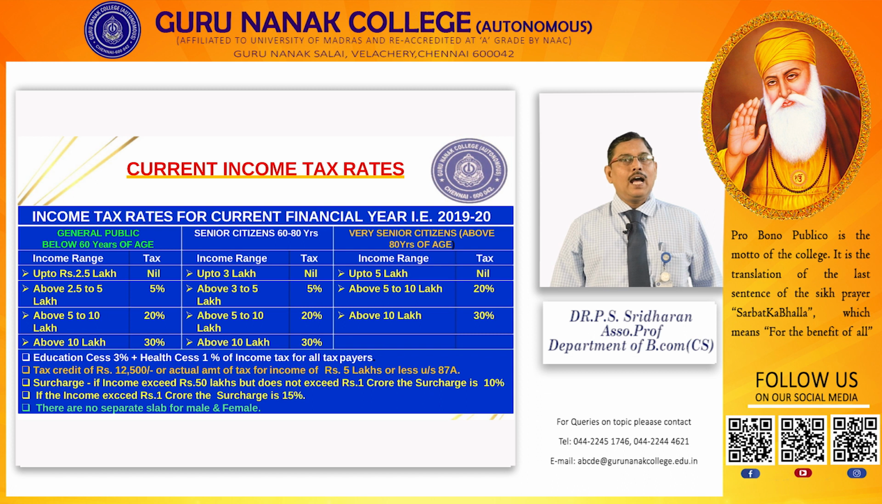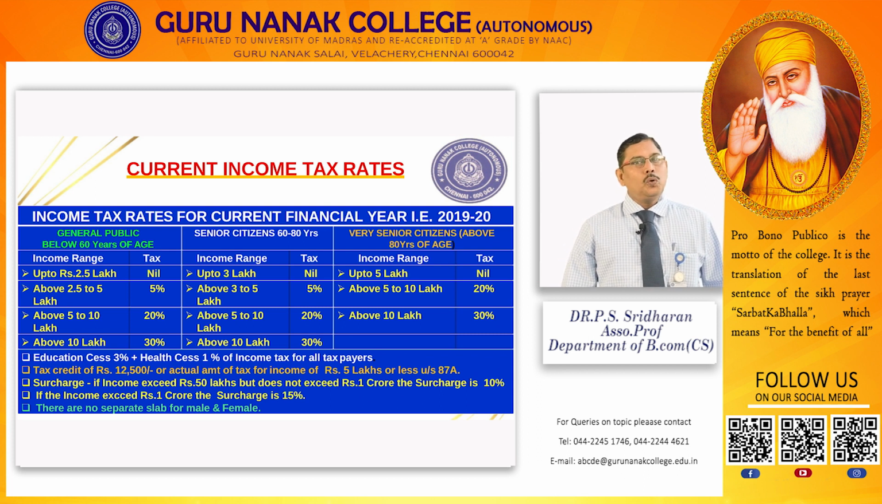Then you can calculate all the heads of income: income from salary, income from house property, income from business or profession, income from capital gain, income from other sources. All put together, it is called gross total income. Less deduction under section 80C to 80U, then you can arrive at taxable income. Then there are 2 types of slab rate, new slab rate and old slab rate.